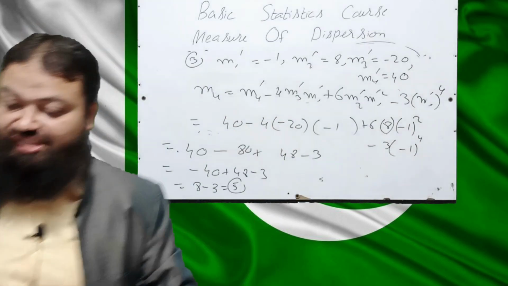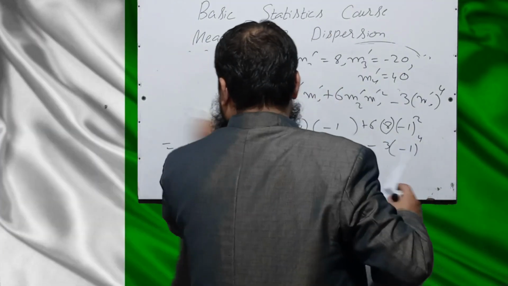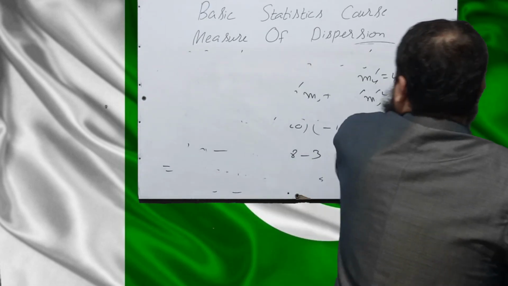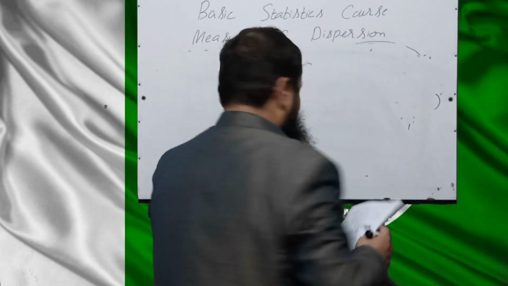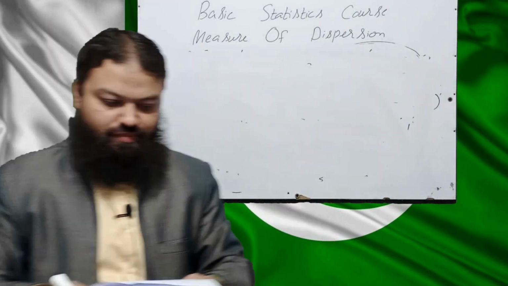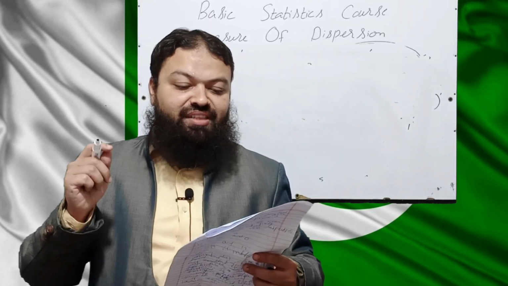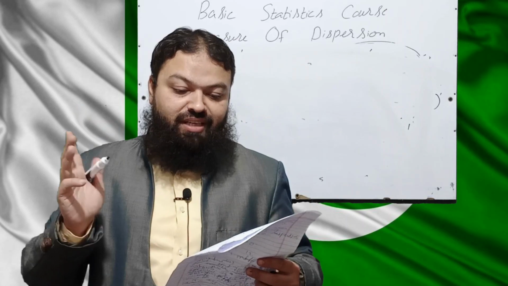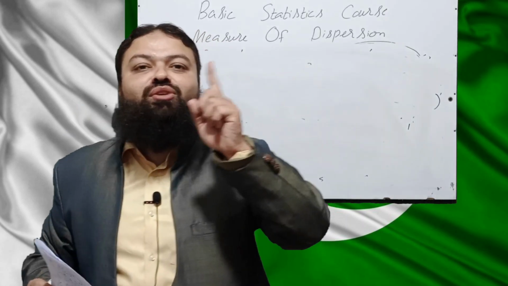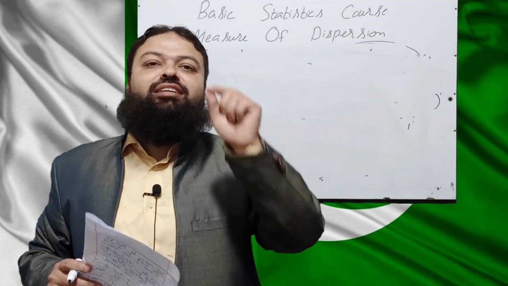A very important question. Question number 4. The value of first central moment is equal to: A part 1, B part mean, C part variance, D part 0. 0 is the correct option. First central moment is always equal to 0.